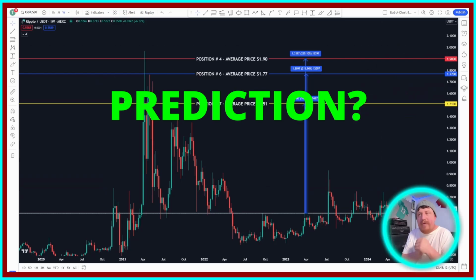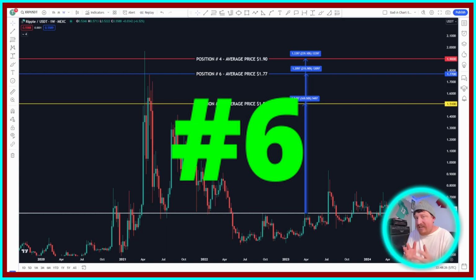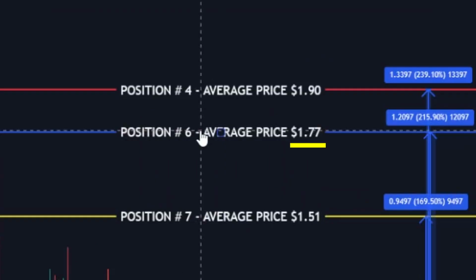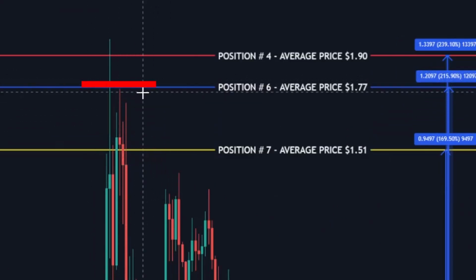So then, just to wrap up the video, where do I personally see the price of XRP going this particular bull run? Well, as I mentioned in all of my videos to do with these price projections, I'm kind of a man of averages. I think XRP number 6 makes a lot of sense. I think it ended last bull run at number 7. It's currently number 7. I could see at some point it getting some momentum, pushing to number 6 temporarily, which would give us an average price of about $1.77. And of course, that target does line up rather nicely here with some previous resistance at just under $1.80. So there is some confluence there.